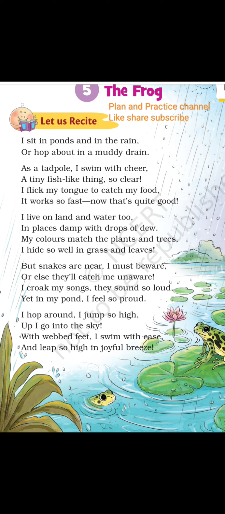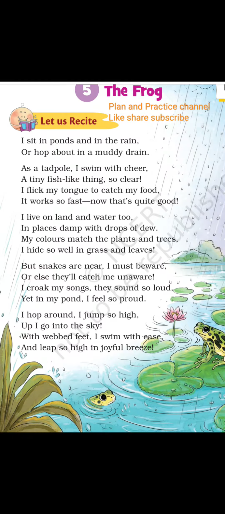Croaks means the sound that frog makes. So it will be croaking and singing the song when it is in the water. That means the frog is enjoying the water. Though it has many risks like snakes catching it, still it is very happy to live in the water. The frog's choice is to live in the water. That is what the poet is saying in this poem.